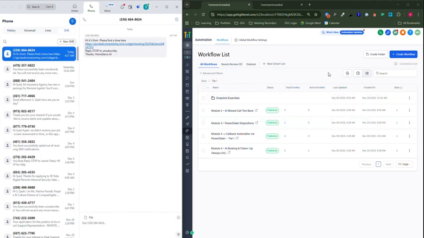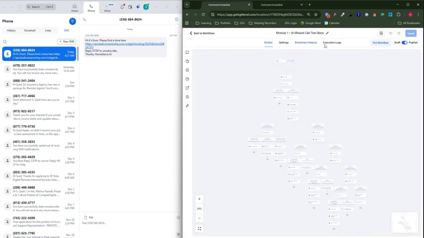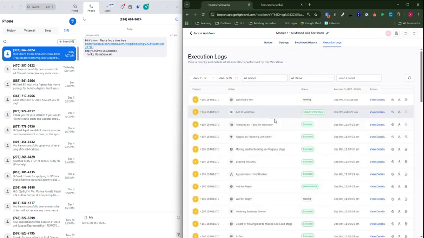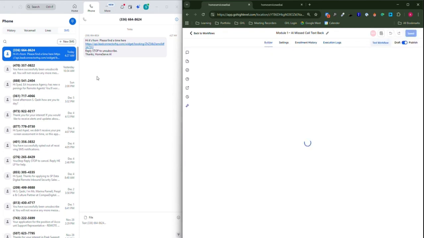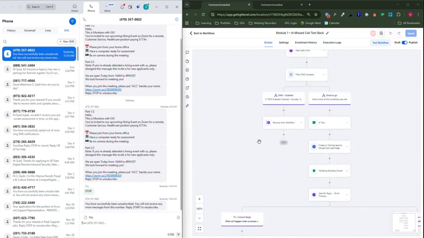As soon as I hit no answer, the first automation is gonna be triggered. This one. So I did not pick the customer's call. So over here, I'll see myself over here. We wait for half a minute, and then I'll see the first message coming over here. I've been doing this conversation, so we can see the fresh messages.